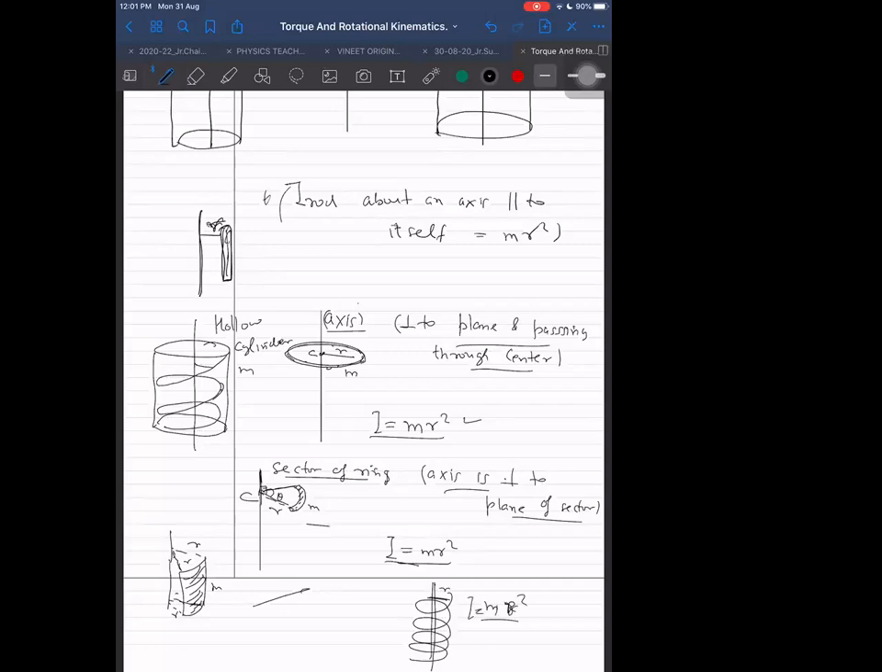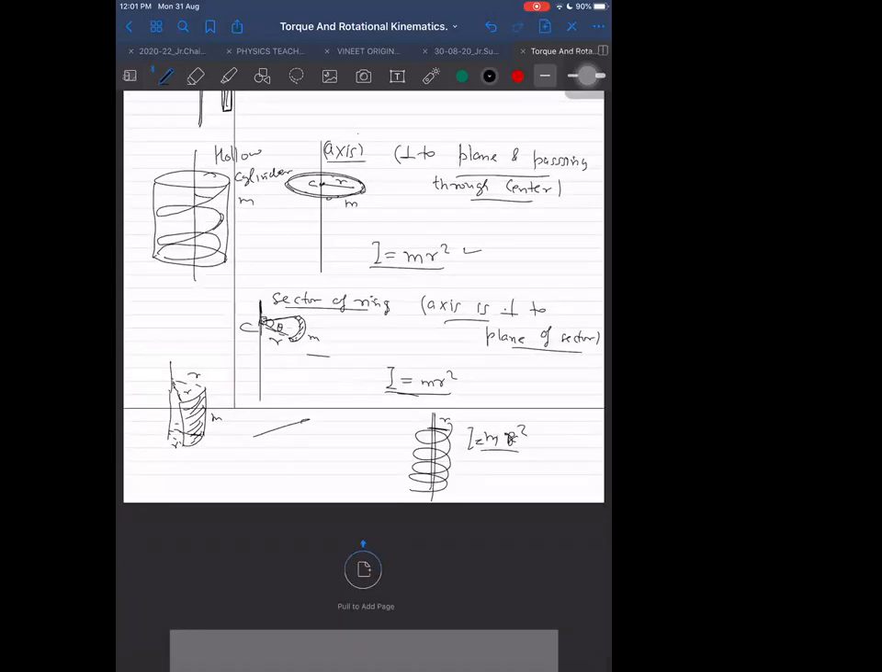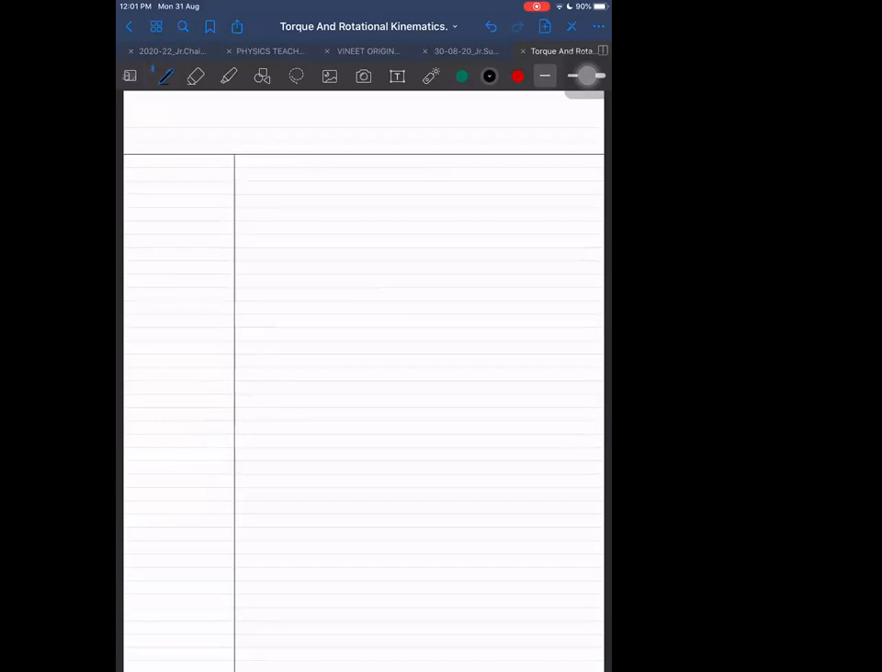Such a different shape, the spring, and although a spring is not a rigid body, I am assuming a rigid spring. If the masses are not rigid, then the distances can change, and then how can I find a unique value of moment of inertia? So even with a thread or spring, I am assuming the distances from the axis don't change. The spring does not stretch or compress. Anyway, this holds for all such cases.